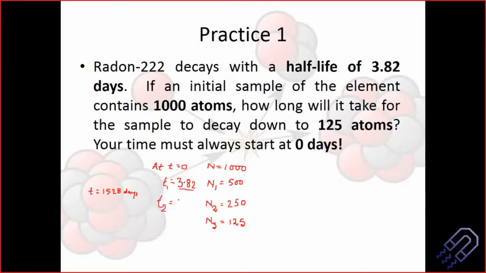So कितना होगा? 7.64, right? And then we have got T3, and T3 is 7.64, तो pass हो चुका है already, and it will need another 3.82 days. Correct, right? So whatever Ankita has said is correct.